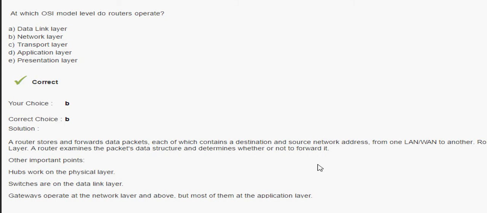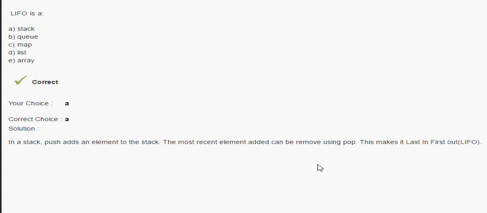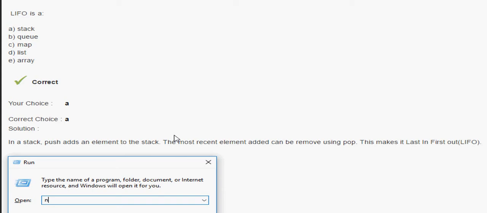Okay, we will move to the next question. LIFO is last in, first out, we know, but what actually is last in, first out?